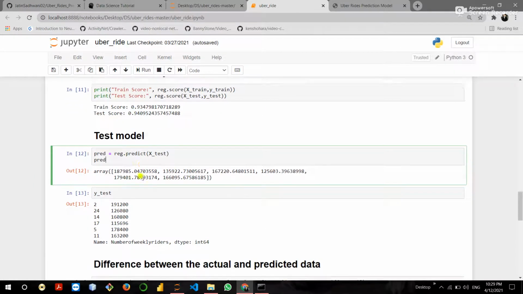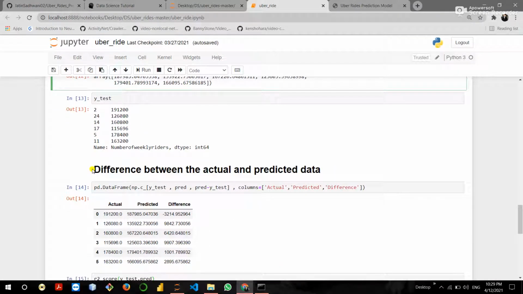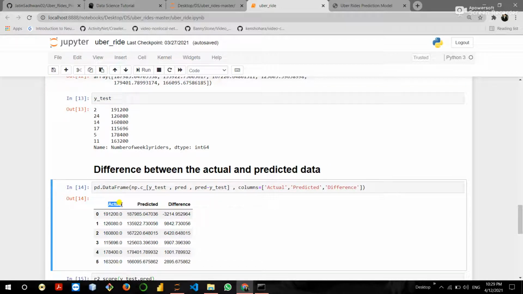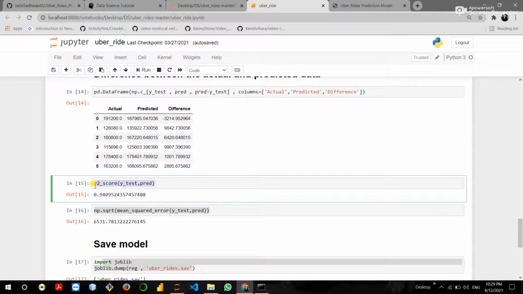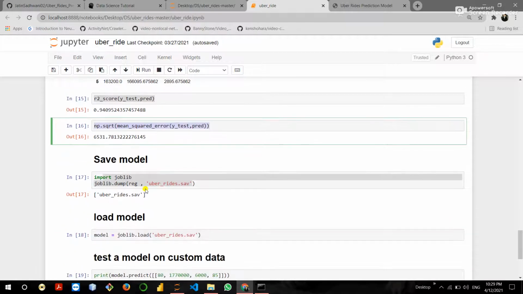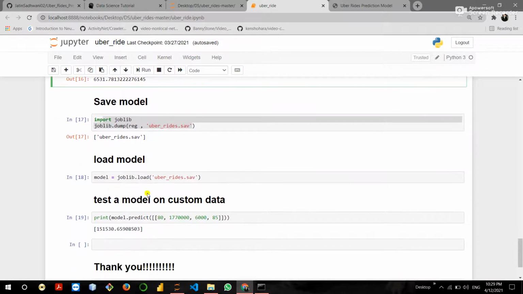Then test the model. Then the difference between the actual and predicted data. This is the actual value of the price per week, and this is a predicted value, and this is the difference between the actual and predicted value. Okay. Then check the score, and this is the root mean square error. Then save the model, then load the model, then test the model on the custom data.